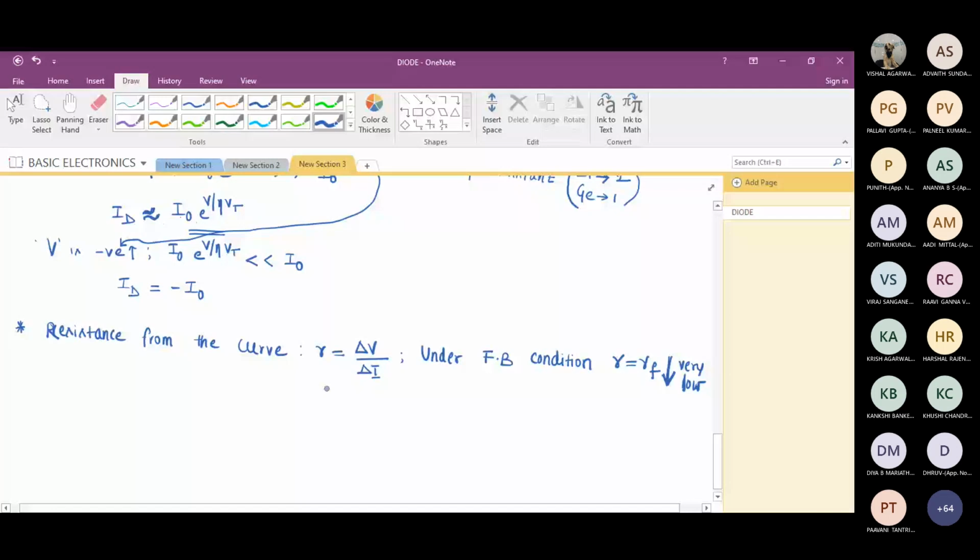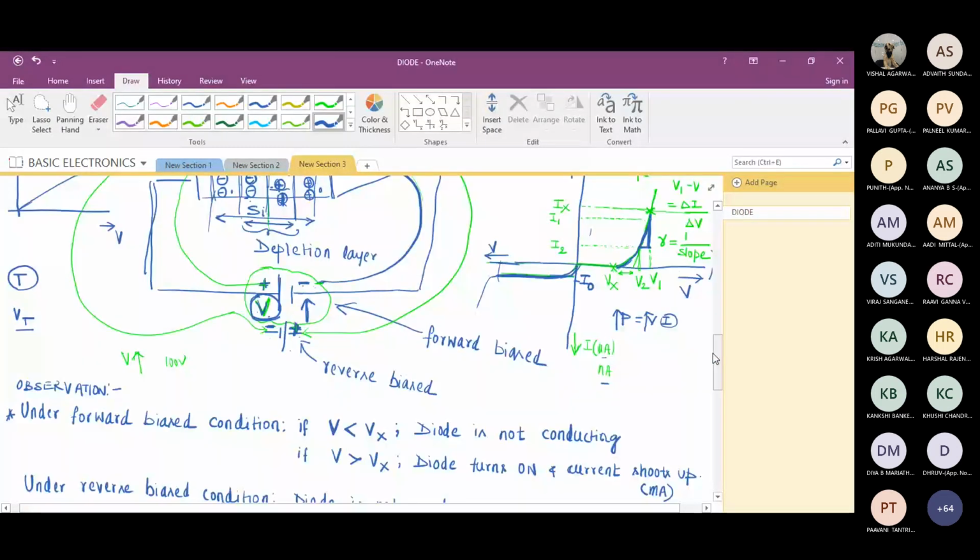Is it okay? So allow me to define. If I straight away write delta V by delta I, many of you will start asking questions, how we are getting this. So let me define it first. Let me make you understand what I am defining here, what delta V by delta I is, what I have taken, all those things. Unless I explain, you may not understand. Can I proceed?